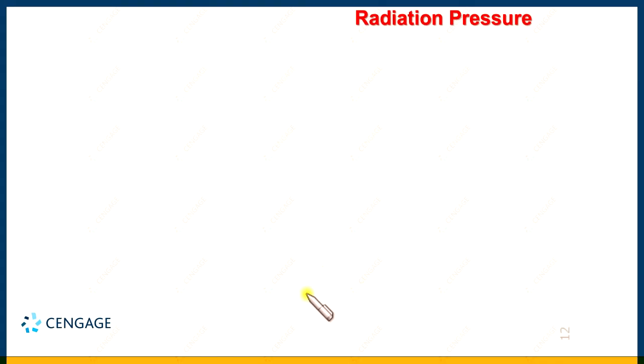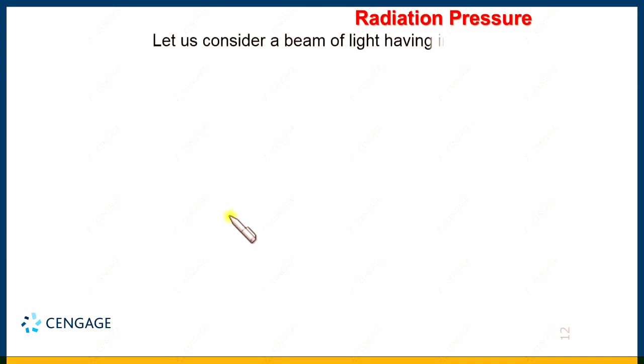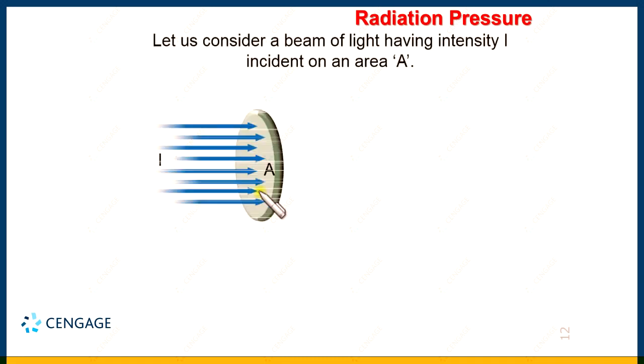Let us consider a beam of light having intensity capital I incident on a surface having area capital A, right. So, let us take an area capital A on which radiation of intensity I is incident. You can observe here the area vector of this surface. The direction of the area vector is toward the position of the observer.